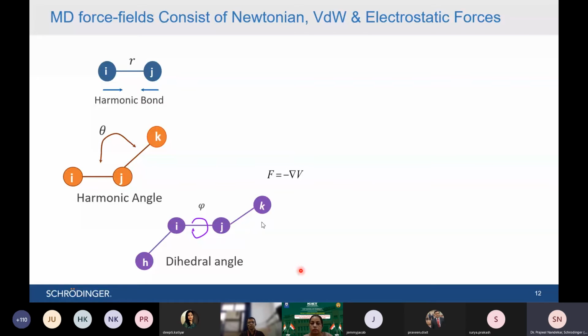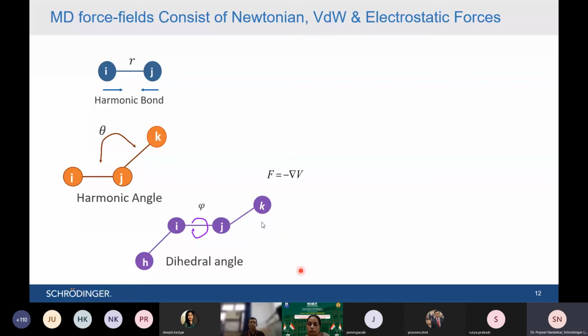If you are not from a mathematics or physics background, then it is difficult to understand that one. But in a simplistic way, you can just remember the things. It is based on Newton's second law of motion, and you need to calculate the acceleration, velocity, and the position. So this is what the basics of force field is and how it is being computed.